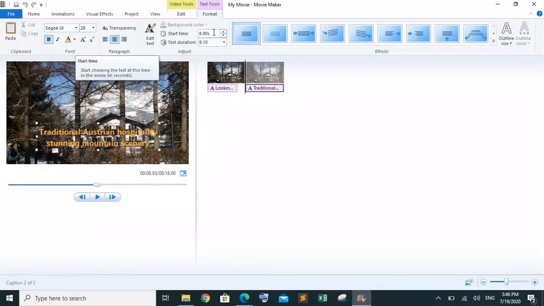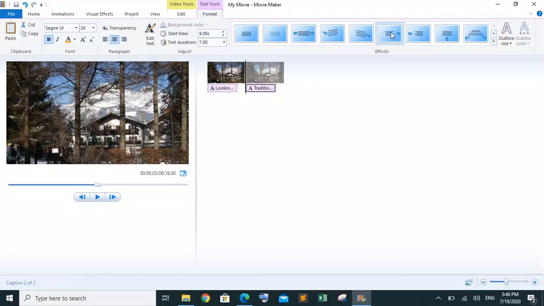We have to leave the video for 2 seconds, so I'm going to start it from exactly 9 seconds, and it is going to display for 7 seconds. So I'm going to make the text duration 7 seconds. It is starting from 9, 7 plus 2, 9. I have placed appropriate and different effects for it.